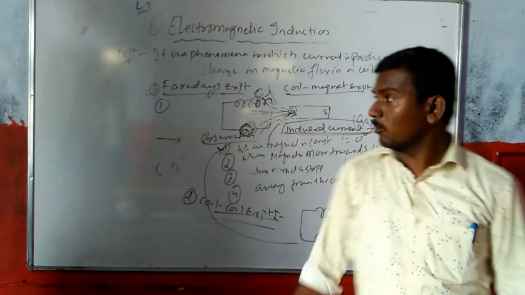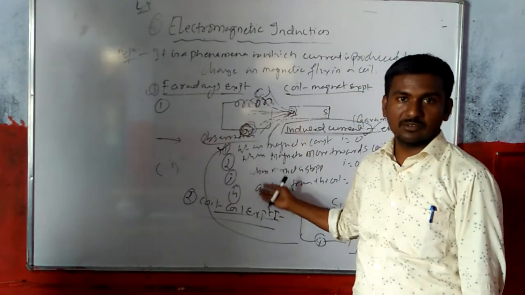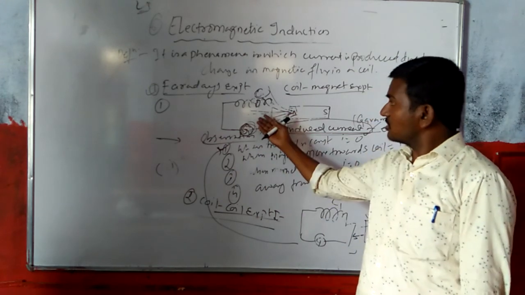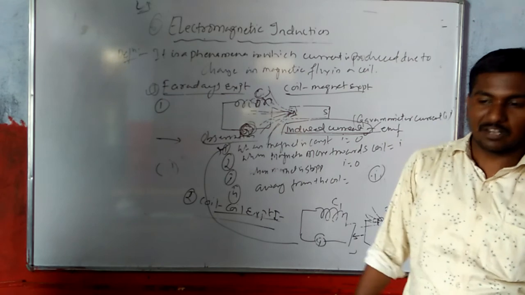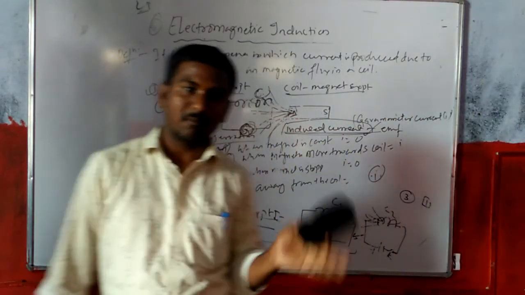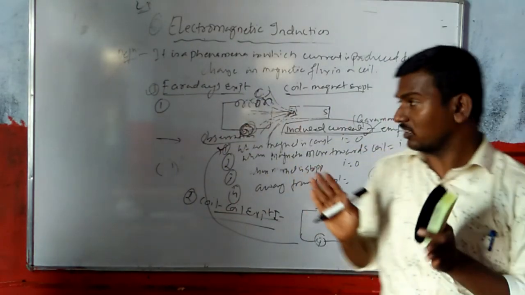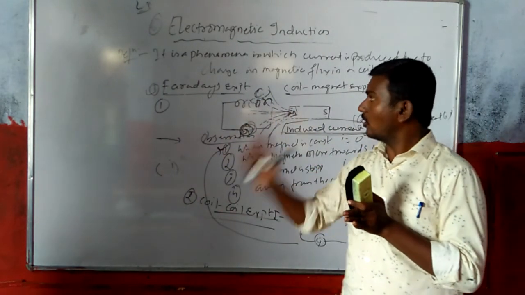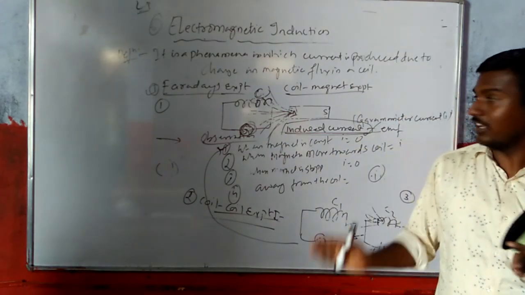On this basis we will build the law. That law will be on an experimental basis. What changes, due to what causes? The fundamental laws from Faraday's experiment are called Faraday's laws of electromagnetic induction. After this, I will tell you the law. So understand this one. If you have any doubts, ask me.